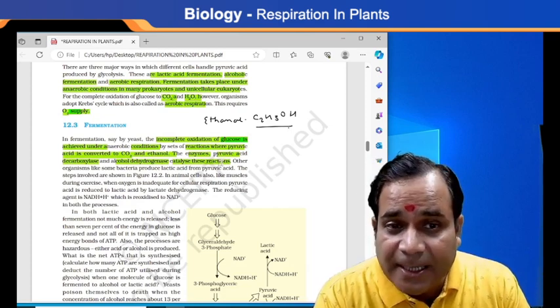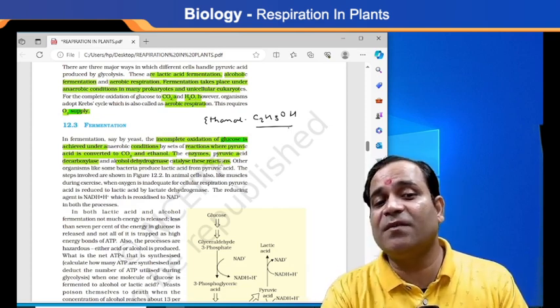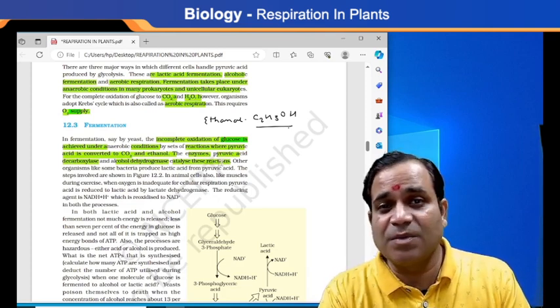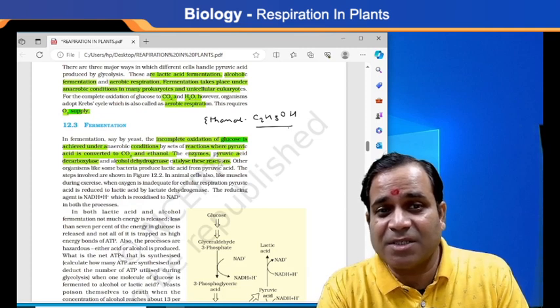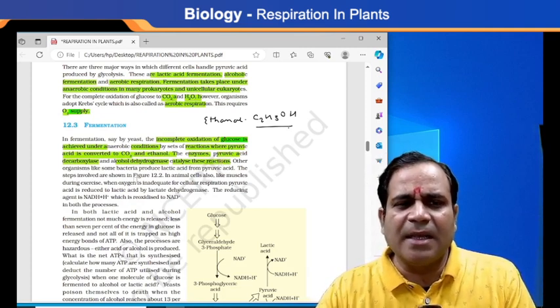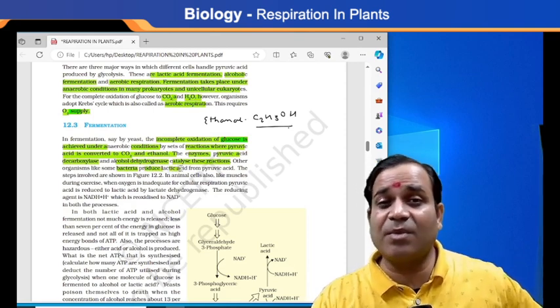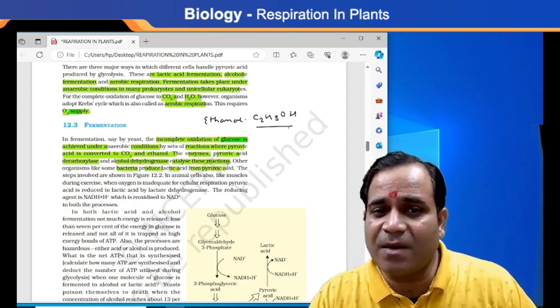Now the question is, is there any possibility of other organisms, that is unicellular organisms, in which respiration will take place? Yes, definitely. Why not? The bacteria, I'm telling you, produce lactic acid. They produce what? Lactic acid. From where? From pyruvic acid.